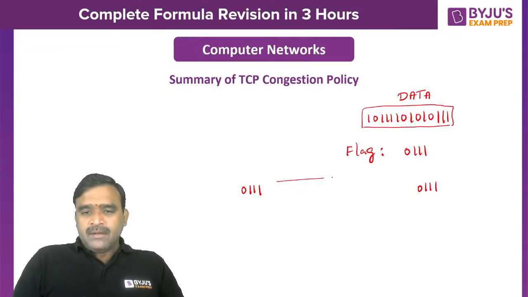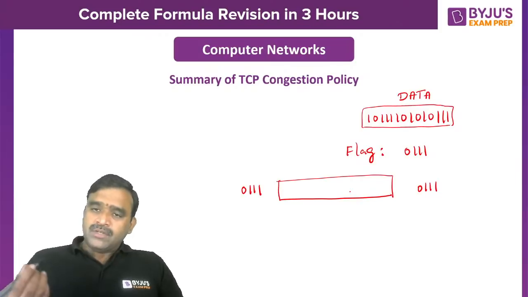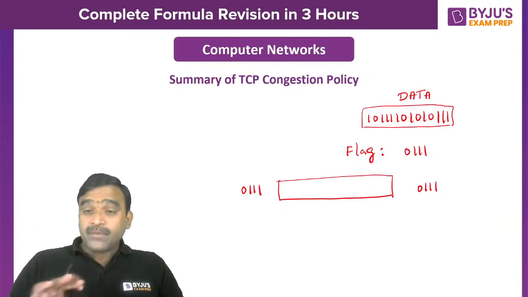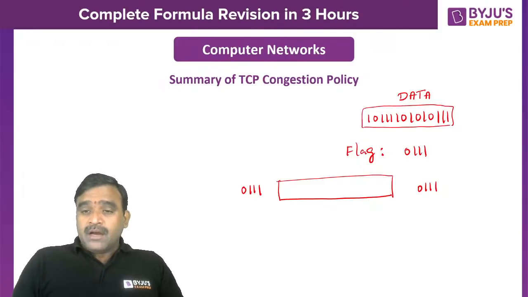So in the data, if three consecutive ones arrive, then after every 2 consecutive ones, a 0 is stuffed. Exactly 3 are not required. After every 2 consecutive ones, 0 is stuffed. Say here, for example, after stuffing it would be like this.